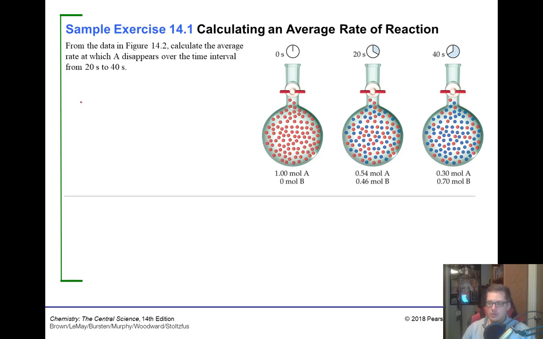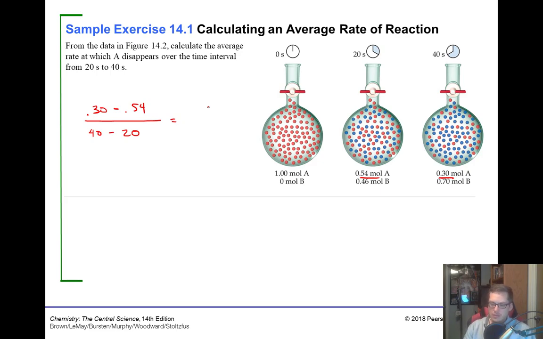Okay, so we're going to do a final minus initial. It's from 20 to 40, so we're going to go here and here. This is 40 seconds. The final moles of A would be 0.30, and then we're going to subtract out the initial 0.54. So there's our final minus our initial for the moles of A, and then our time would be final time, which is 40 seconds, minus the initial time, which would be 20 seconds.